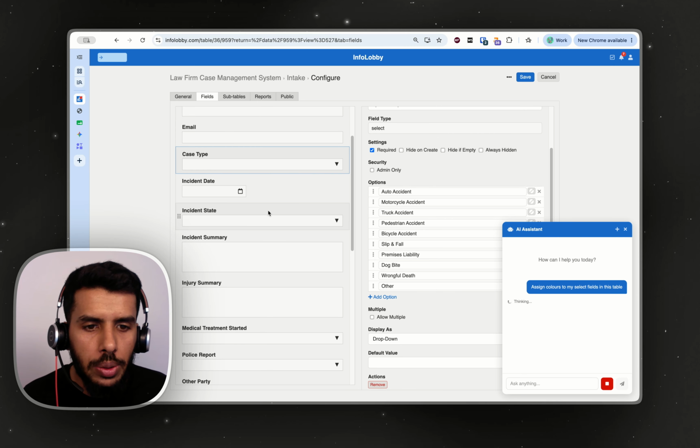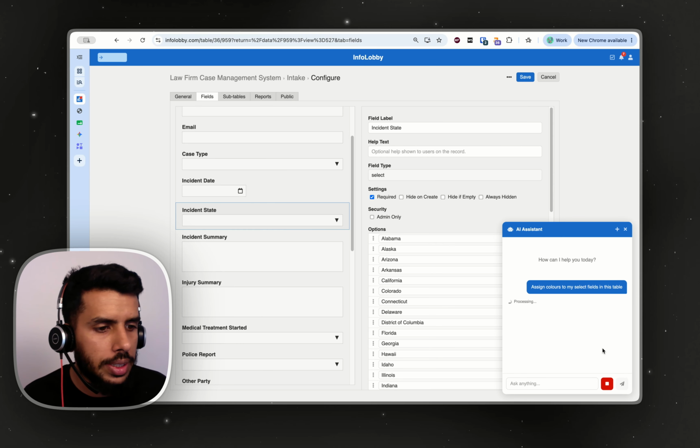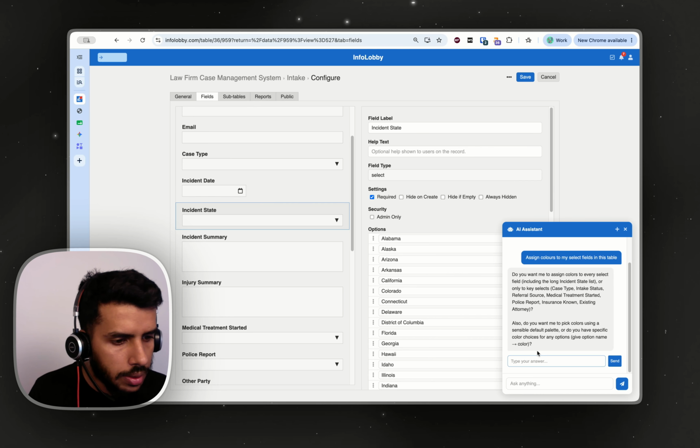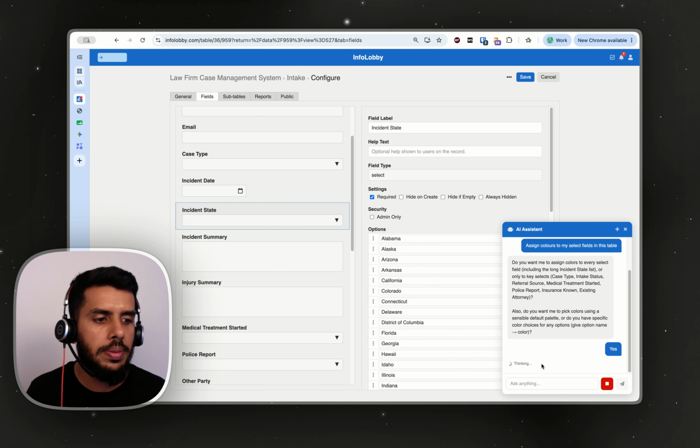I could manually go ahead and do it for each of it. It's going to take a lot of time, so I would rather just tell AI to do this, which is better and faster at this job. It's asking me, do you want to do it for everything? I would say yes.